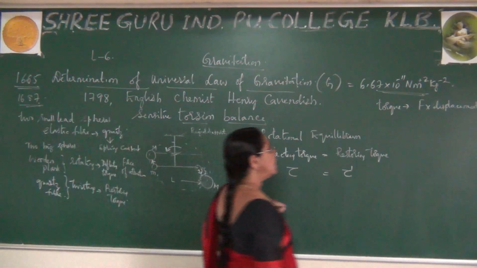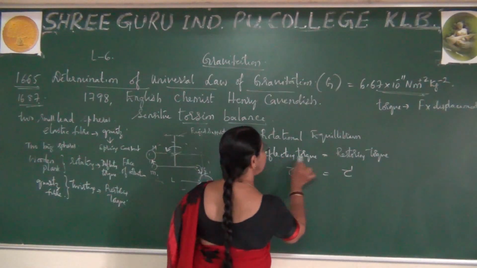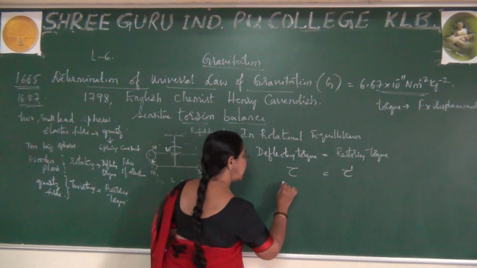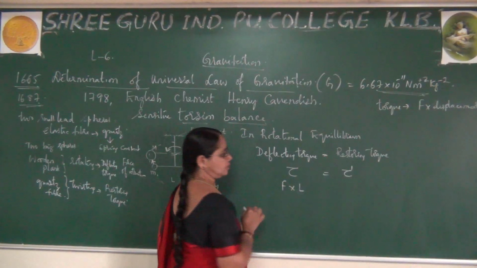So for tau due to the deflecting torque from the wooden plank, I write F into L.